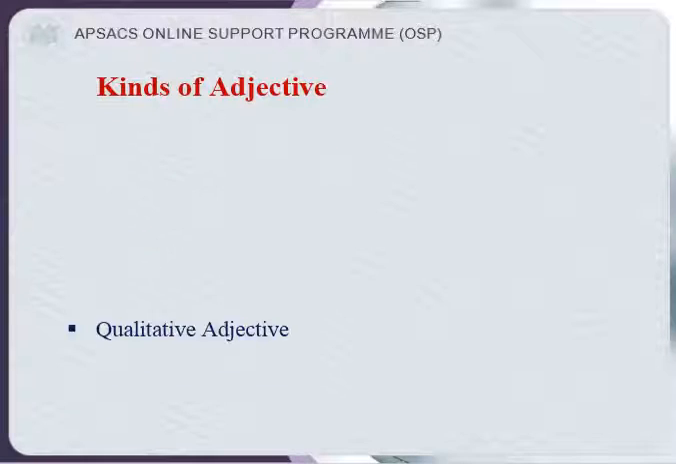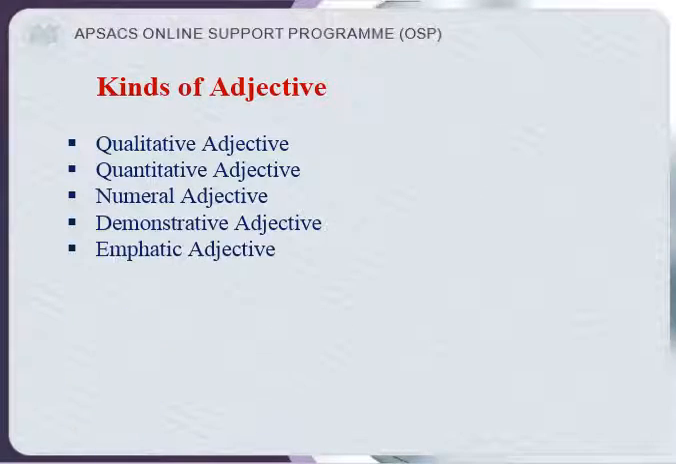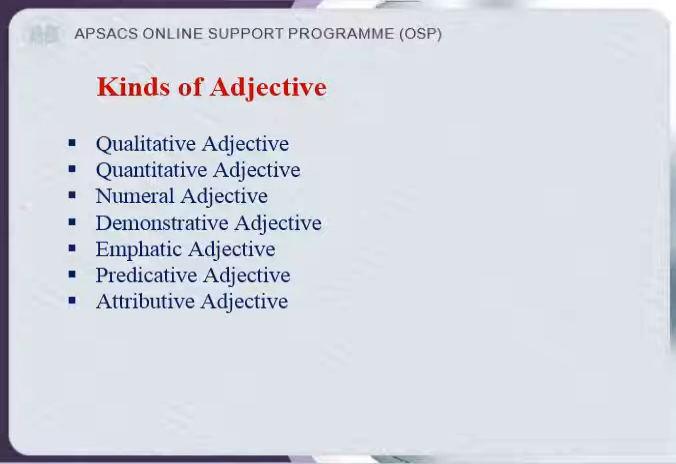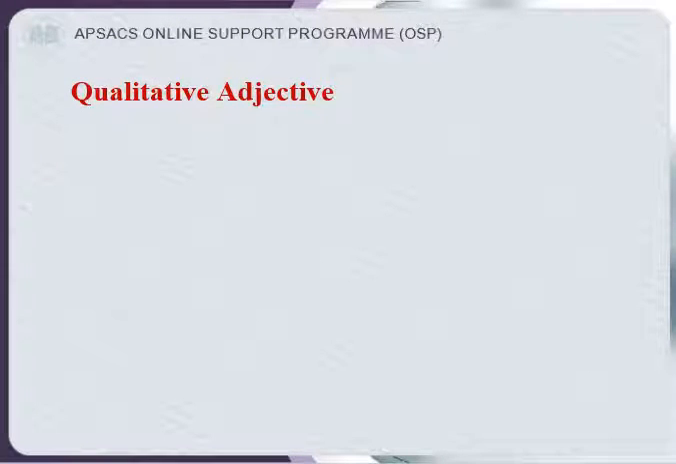What are the kinds of adjective? We are going to talk about qualitative adjective, quantitative adjective, numeral adjective, demonstrative adjective, emphatic adjective, predicative adjective, attributive adjective, interrogative adjective, and absolute adjective. Let's start with qualitative adjective. What is a qualitative adjective?